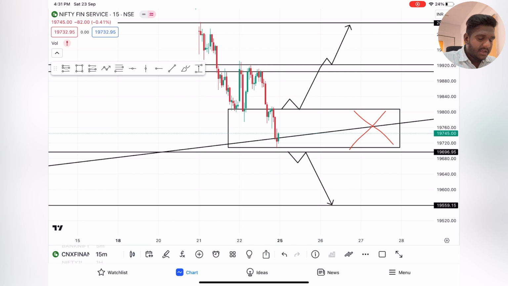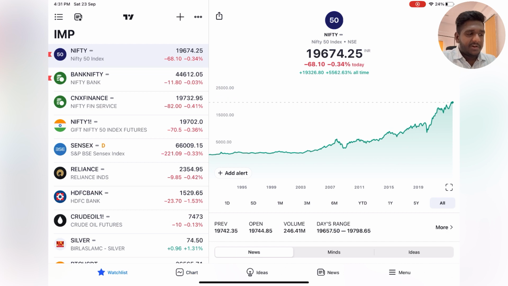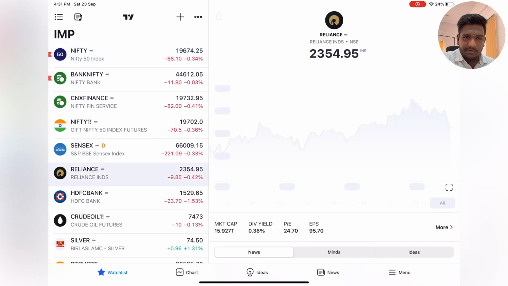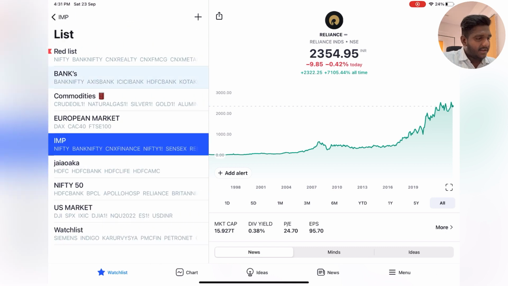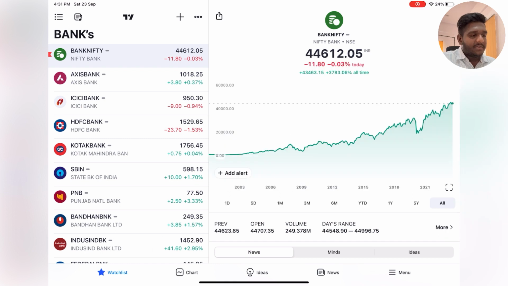Weekly analysis we have done, multiple time frame analysis, Bank-Nifty also done, Fin-Nifty is also done. Along with this, I have explained what all we have to consider. While you are trading in Nifty, you need to consider Reliance and HDFC Bank, high weightage stocks. If you consider Bank-Nifty, you need to consider all the banks. The most important banks are HDFC Bank, ICICI Bank, Axis Bank, Kotak Bank and SBI. You have to consider how they are, how they might go.